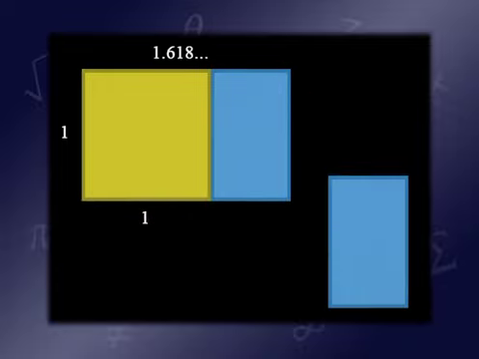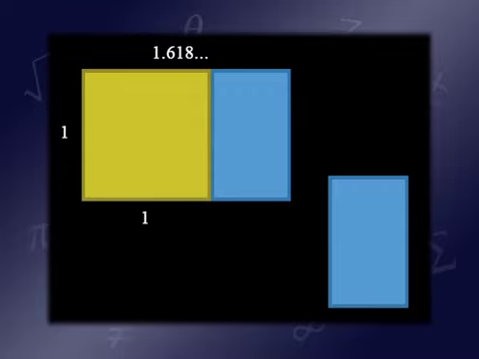For instance, if you were to take a rectangle with dimensions 1 and 1.618, and what I really mean is 1 plus the square root of 5 over 2, but we'll abbreviate that by calling it 1.618. If you were to take that rectangle and cut out from it a 1 by 1 square, then what you're left with is a rectangle with height of 1 and length 0.618.